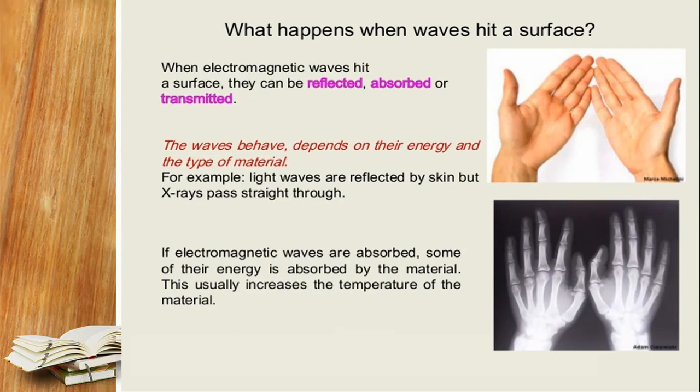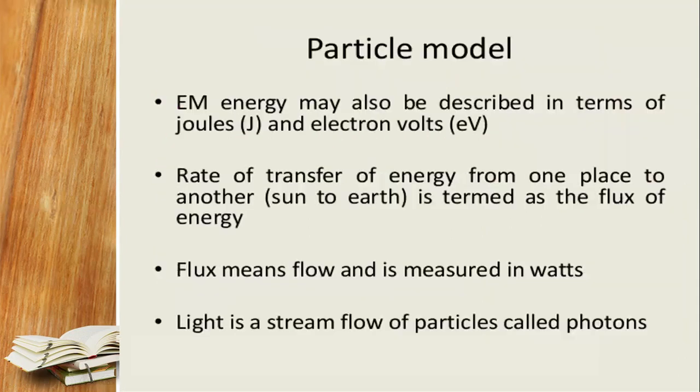So electromagnetic waves are absorbed. Some of their energy is absorbed by the material, so there is an increase in the temperature of the material. So these are the two examples. Okay, how the light wave can be absorbed, and in terms of what we are getting the output.